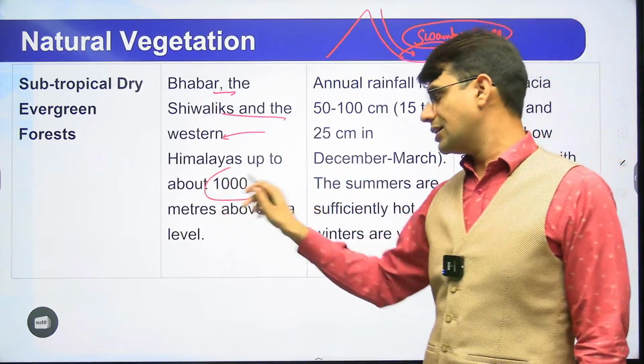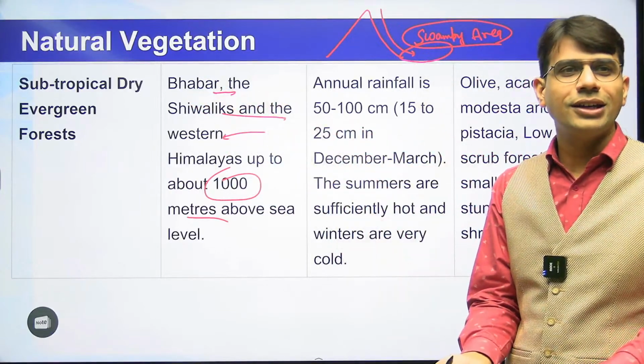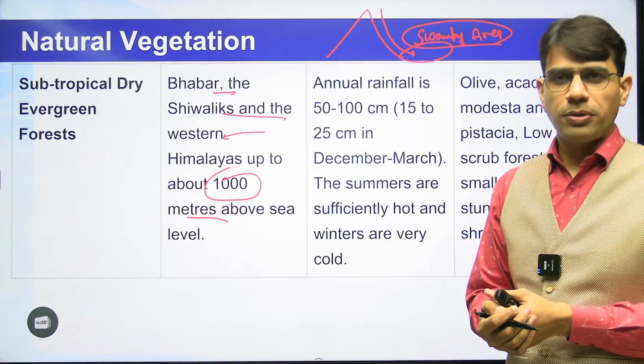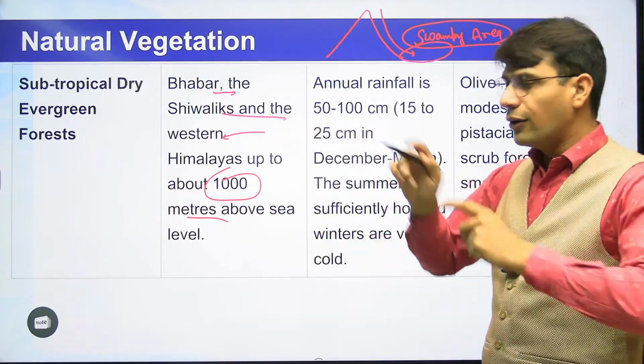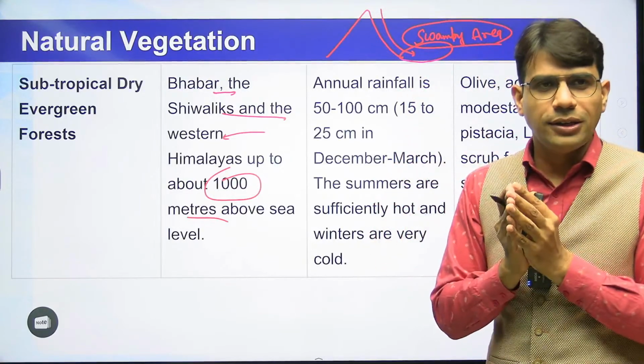1000 मीटर हाइट एटलीस्ट देखने को मिलेगी. Why? Because it is subtropical. अगर डाउन लेवल पे बात करेंगे हम तो फिर वो ट्रॉपिकल होगा. That will not be known as subtropical. To make it subtropical we should have at least a height of 1000 meter. हमें कम से कम भी हाइट 1000 मीटर तो रखनी पड़ेगी.